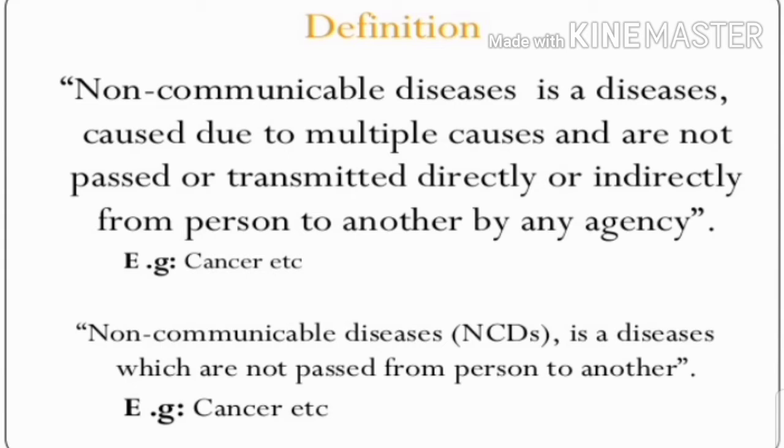Some non-communicable diseases may be present since birth. The definition of non-communicable disease is a disease caused due to multiple causes and not passed or transmitted directly or indirectly from one person to another person by any agency. For example, cancer, etc.